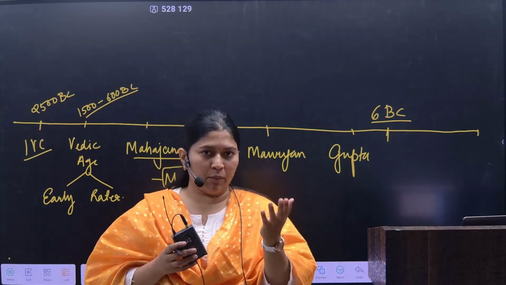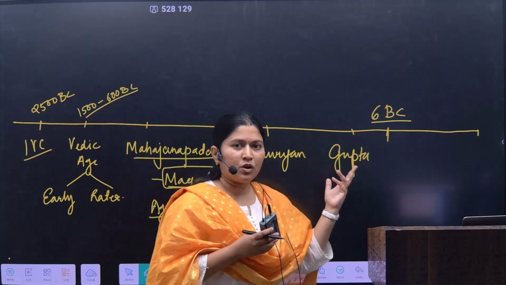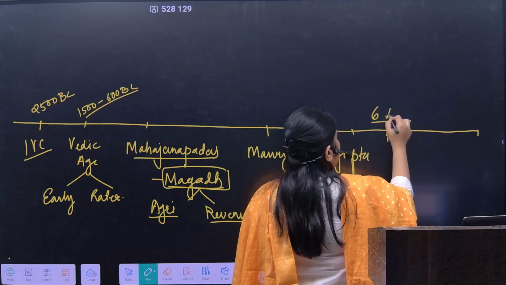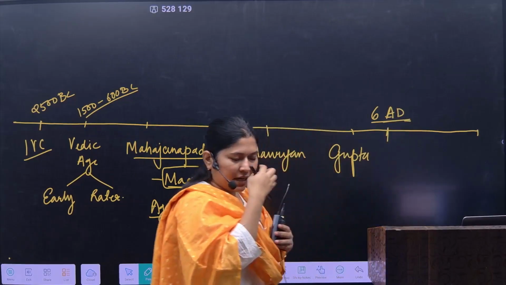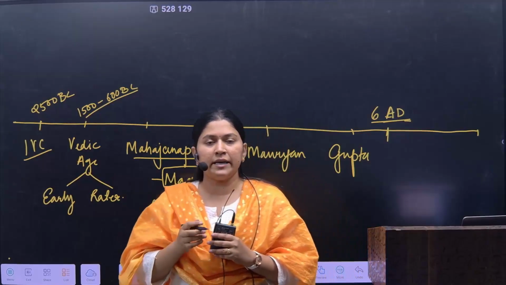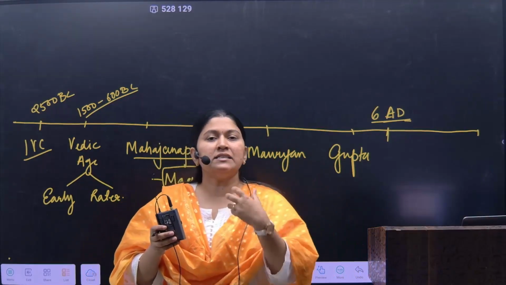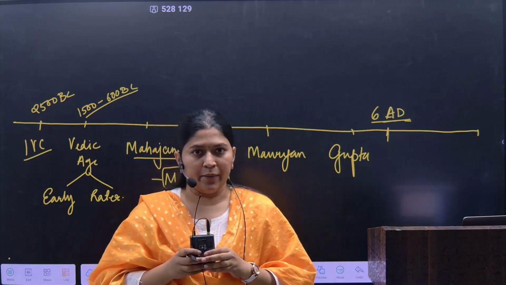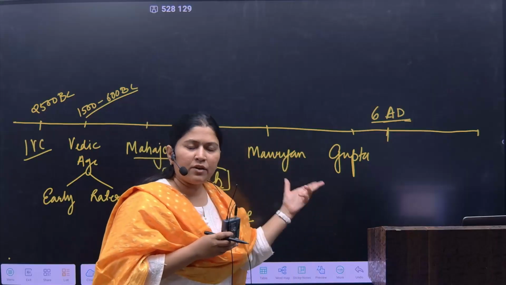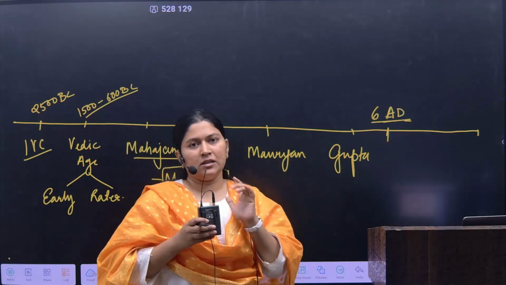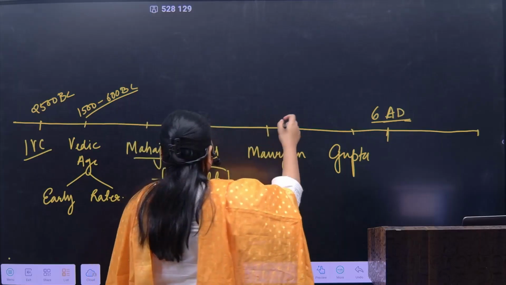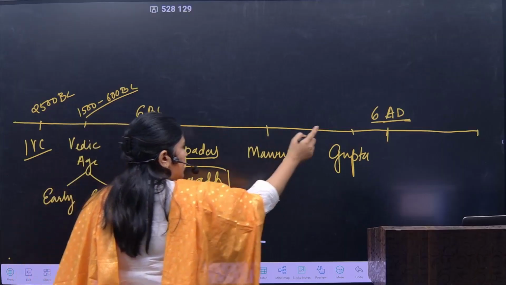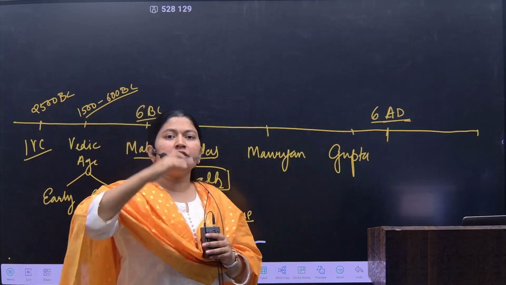Of course, in some texts it is said that it started from the 7th century AD. No, it's not BC, it's AD. It started after the 6th century AD, but what is in our syllabus is from the 8th century AD, 8th or 9th AD. So once you are well confirmed about this, 6th century BC to 6th century AD is the major peak of ancient history.